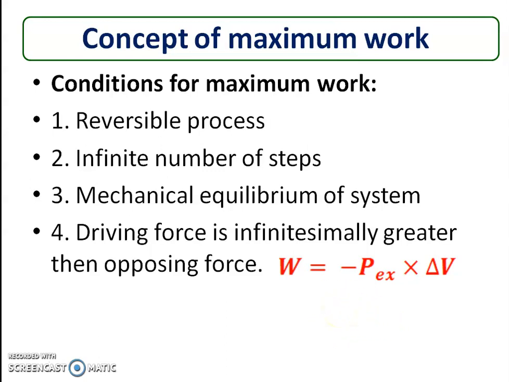But if the opposing force is greater than the acting force, the process gets reversed, and therefore the acting force must be infinitesimally greater than the opposing force to get maximum work, and this is the condition for a reversible process. So, to get maximum work, these 4 conditions should be fulfilled.